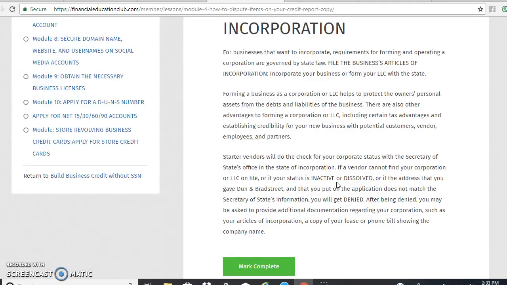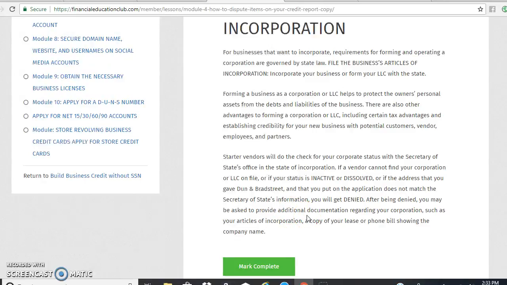If a vendor cannot find your corporation or LLC on file, or if your status is inactive or dissolved, or if the address that you gave to Dun and Bradstreet and put on the application does not match the Secretary of State's information, you will be denied.